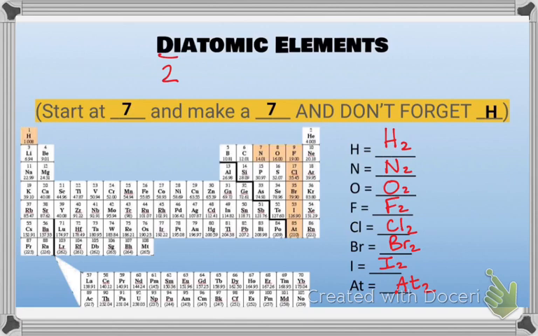Just make sure you pick a mnemonic that works for you. Again, there's go to 7, make a 7. There's Brinkelhoff. And there is have no fear of ice cold beverages. So pick the mnemonic that works for you, but you've got to know them.